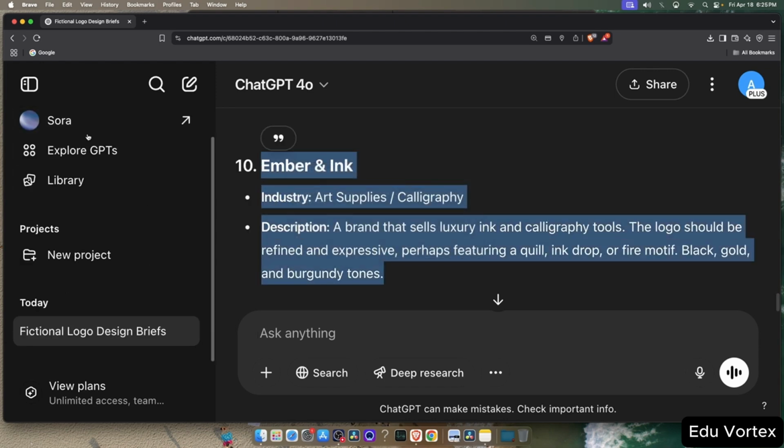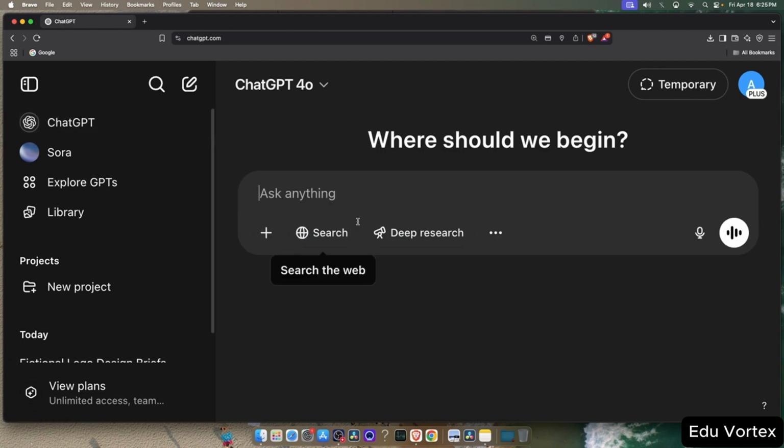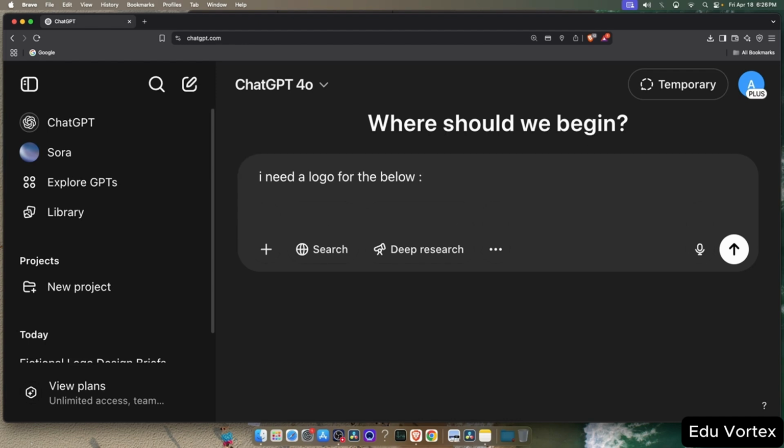All right, I'm going to copy the description of Ember and Ink, open a new chat, and paste it in. I'll keep the prompt simple. I need a logo for the description below. Then I paste the description and send it to ChatGPT.